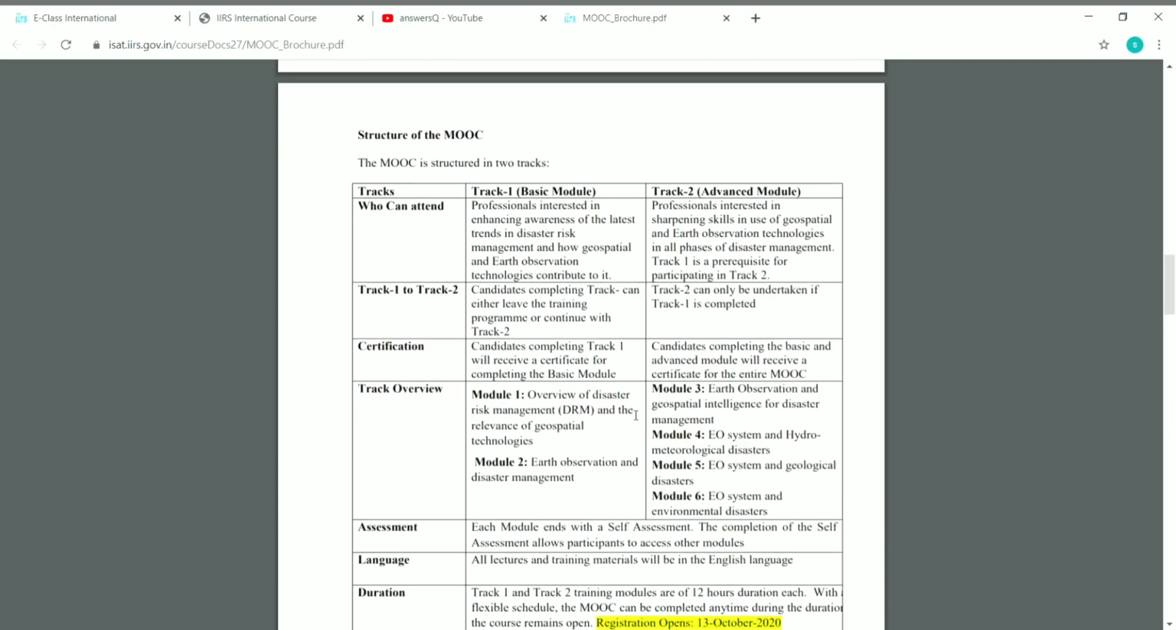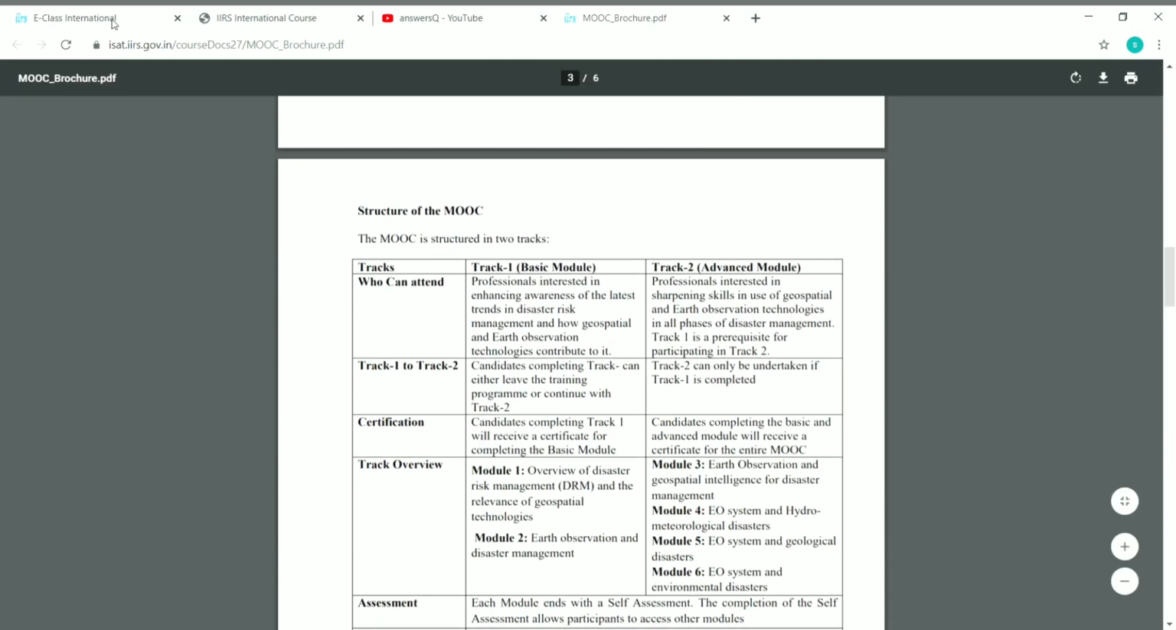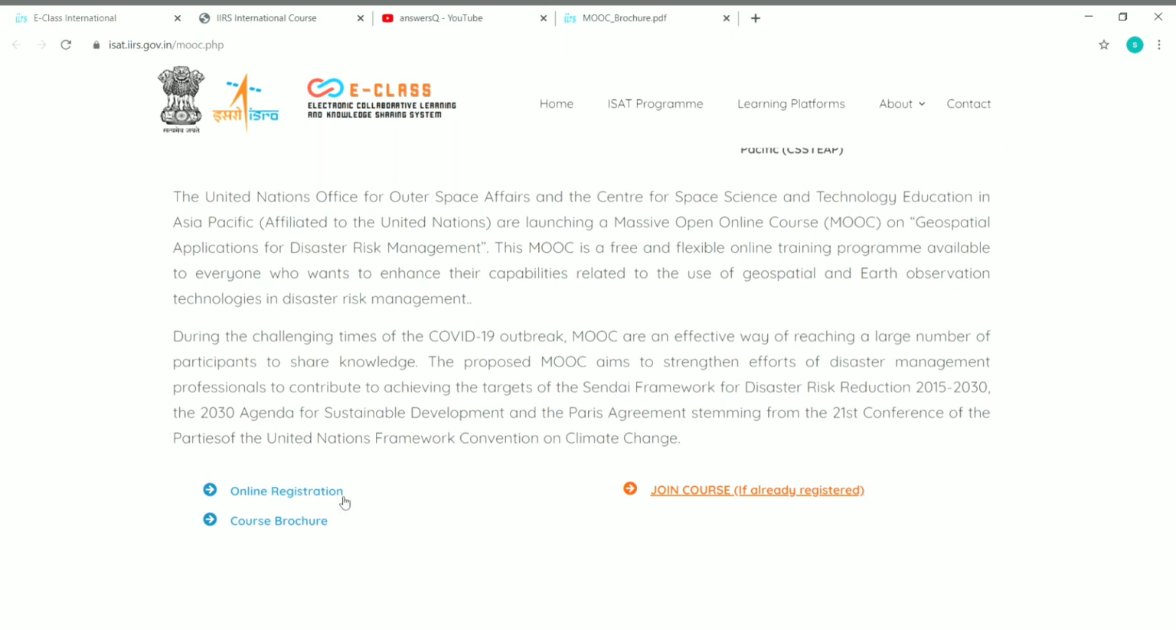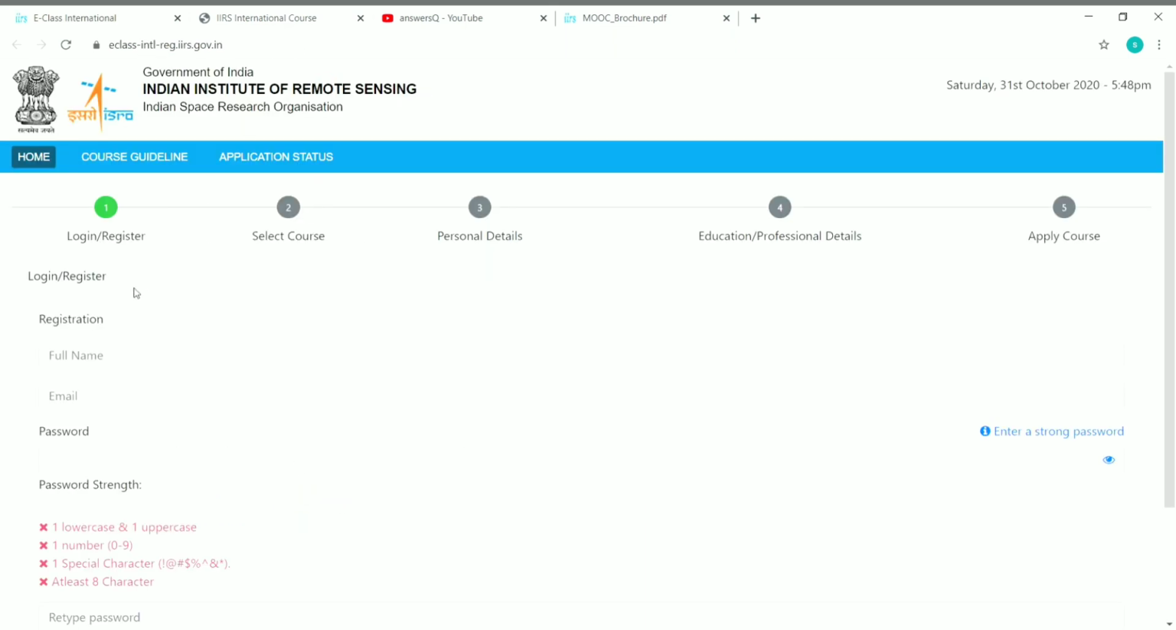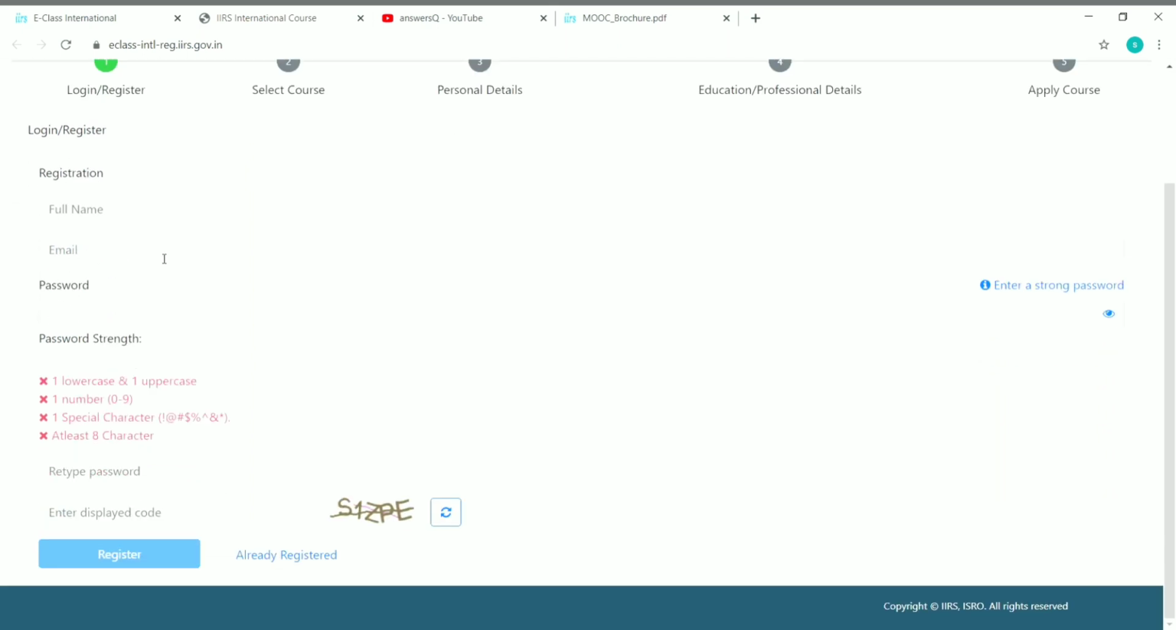So now let's look at the registration process for this course. So you can see here online registration. Click on that and you will be landing on this page. And what you have to do is you have to give your full name and you have to provide your email ID and you have to set a password. So they have given the password strength here.